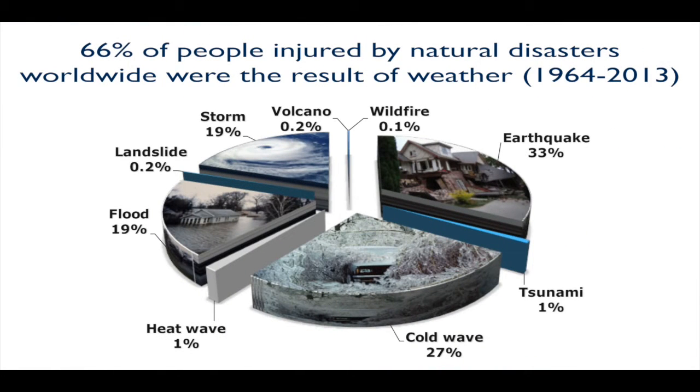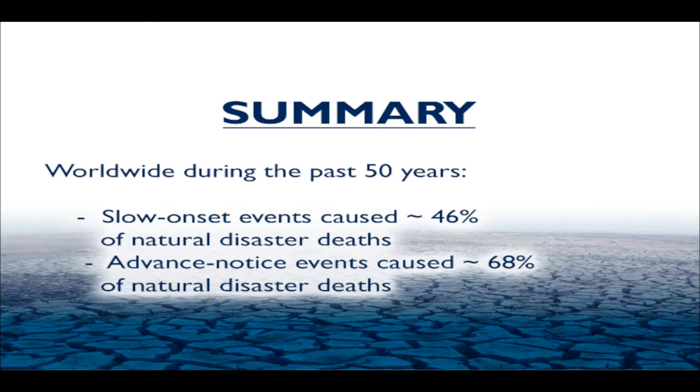66% of people injured by natural disasters worldwide were the result of weather. That's two-thirds of everyone. Cold weather is a big issue with this, as well as floods and also storms. So we have to think in terms of injuries related to these natural disasters associated with weather. So I want to summarize for you. Worldwide, during the past 50 years, slow onset events caused 46% of natural disaster deaths, and advance notice events caused 68% of natural disaster deaths. That's a pretty significant number.